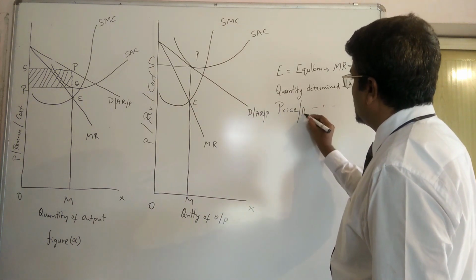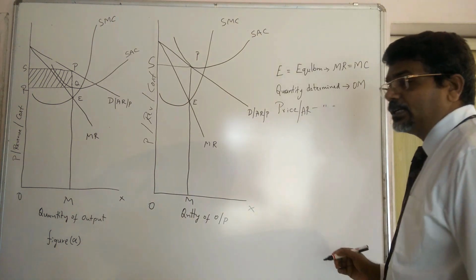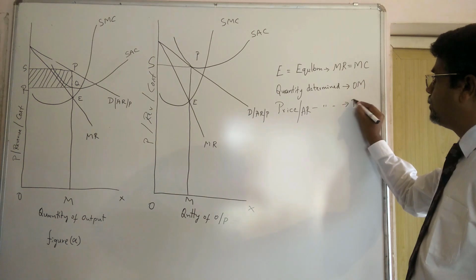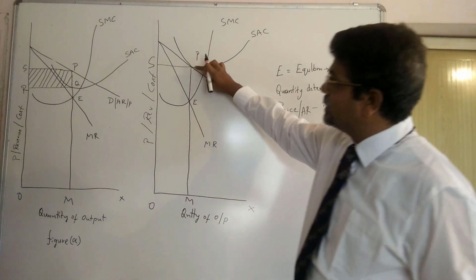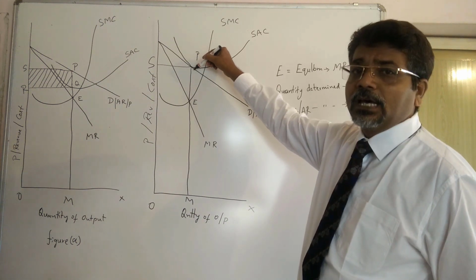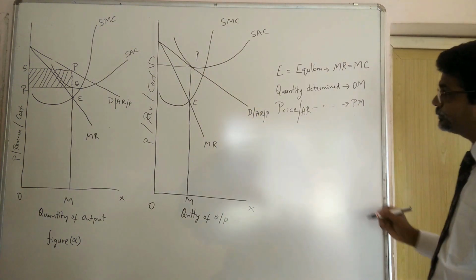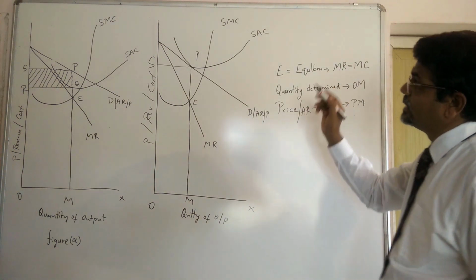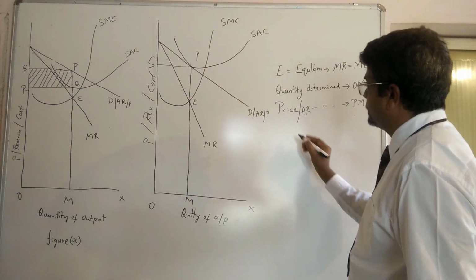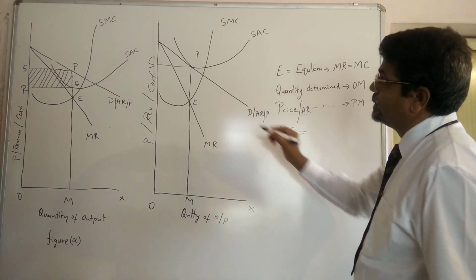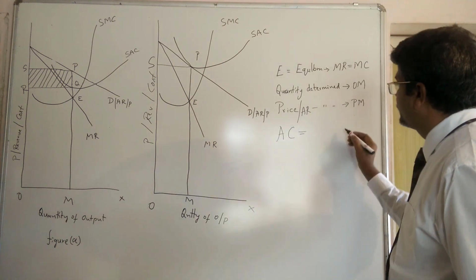Price or AR, average revenue, determined is PM. You look, this is the price, this is the AR curve. AR and price, both are the same. And what is the cost? SAC. SAC is equal to PM here.